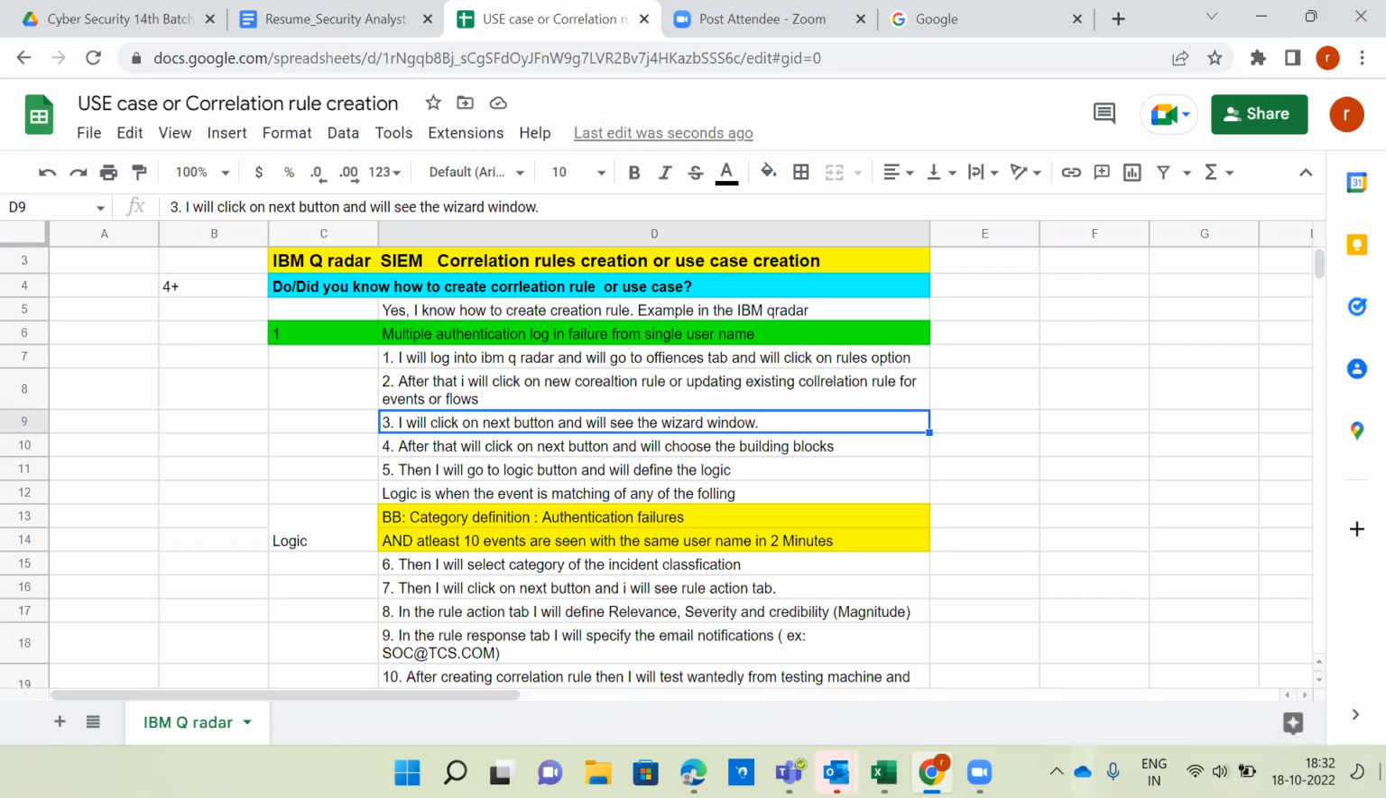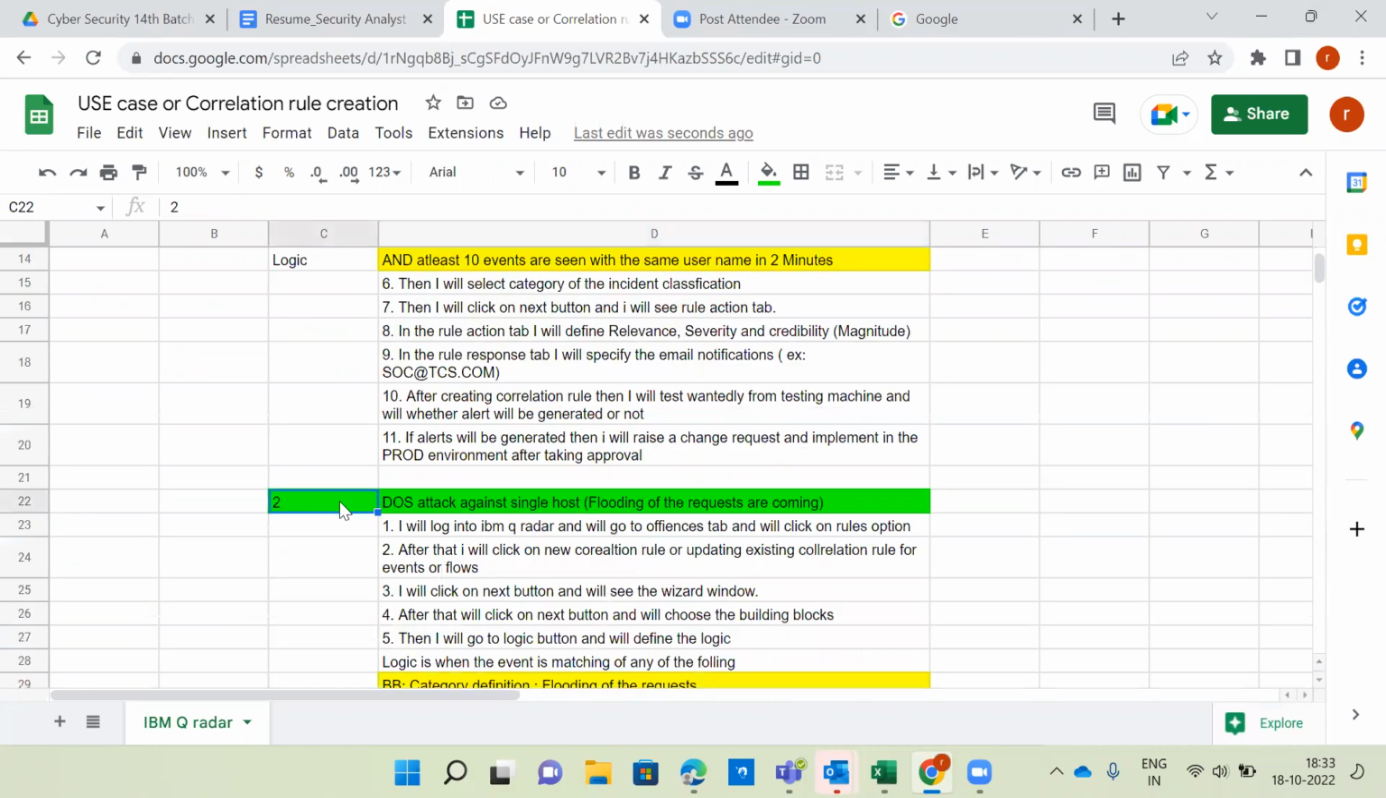So what are the different types of use cases I provided as examples? One is multiple authentication login failures from a single user name, single host name, or single IP address. What is the type of attack? Multiple authentication login failures from a single user name related to Windows. Brute force, sir. Yes, brute force. Okay. Now I'll explain the logic as well.